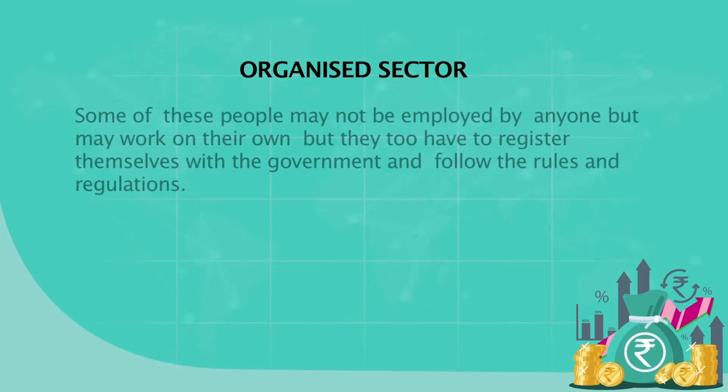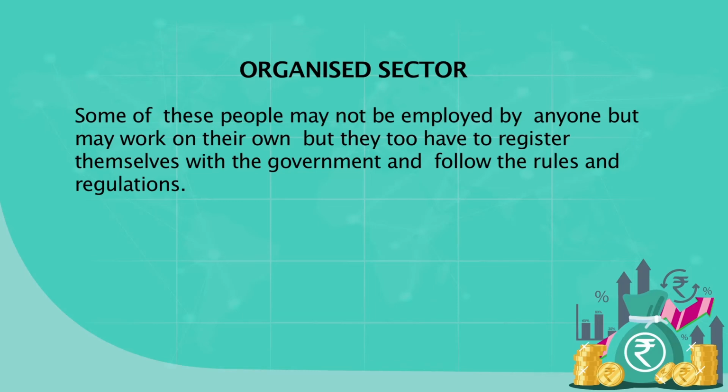It is not only salaried people who are part of the organized and unorganized sector. There are engineers, doctors, and many other professionals. They may not be working with the government, they may be working independently on their own. But since they get a good amount of income on a regular basis, and their incomes are relatively better, they are also included as part of the organized sector.